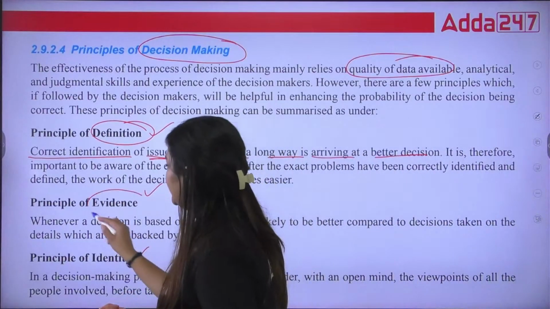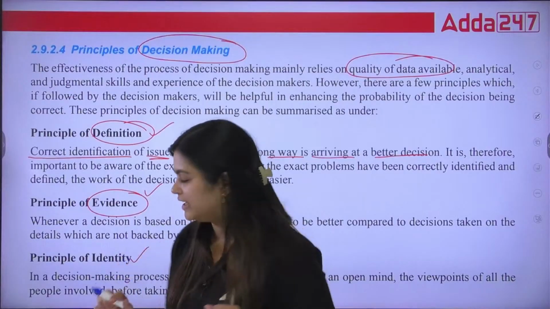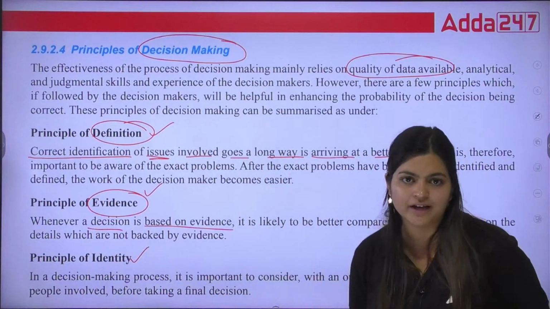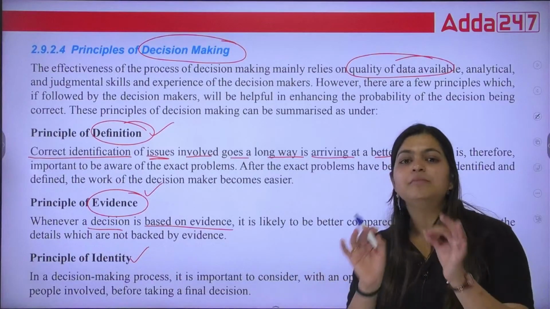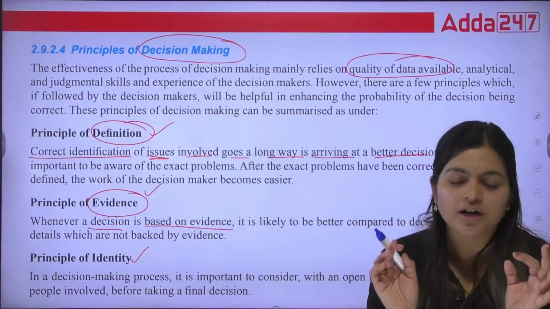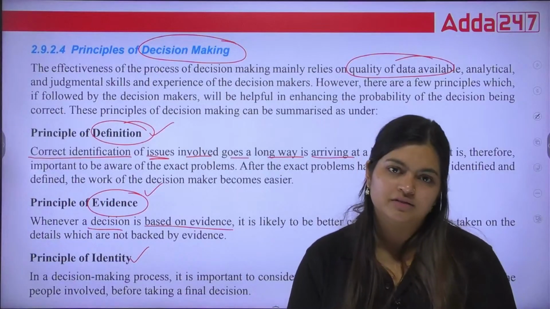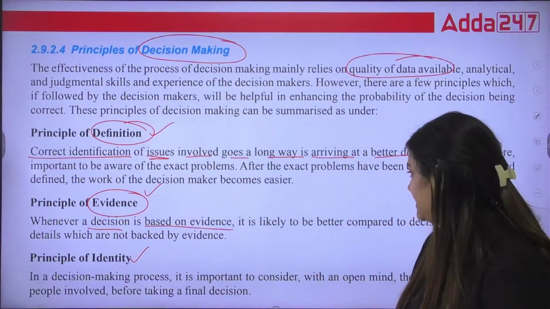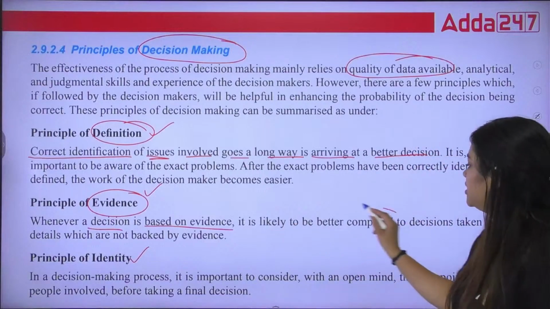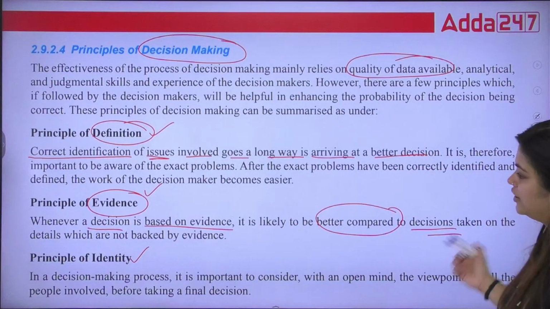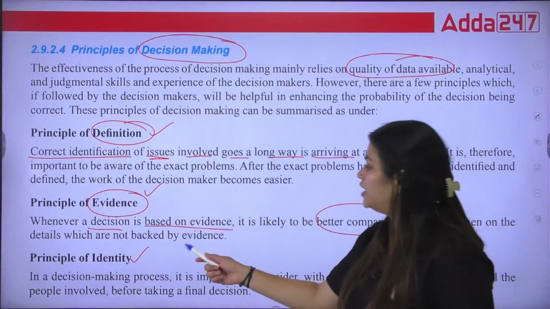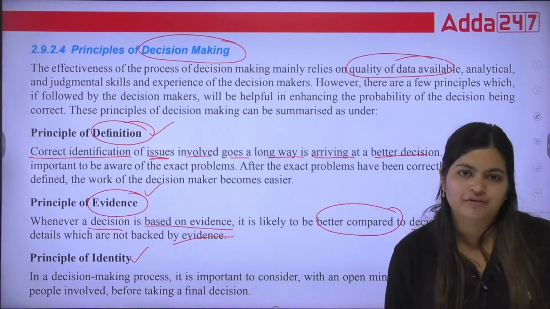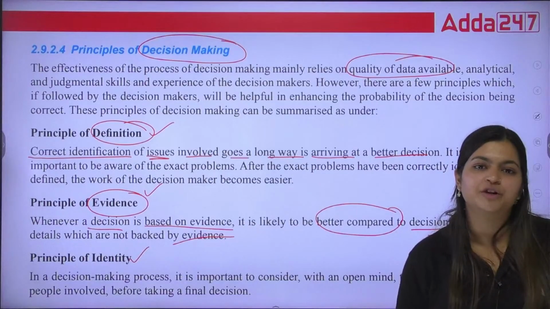Principle of evidence. Whenever we are taking a decision, we take it based on some evidence, not orally but on some written documents, if those are available. We use that as evidence. Such decisions are likely to be better compared to decisions taken on details which are not backed by evidence. If any decisions are not backed by evidence, things are not going to be 100% correct.